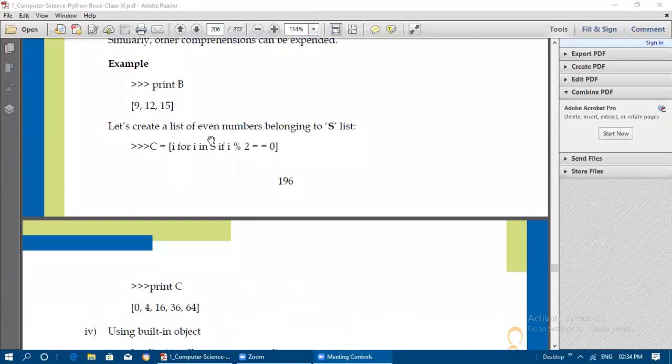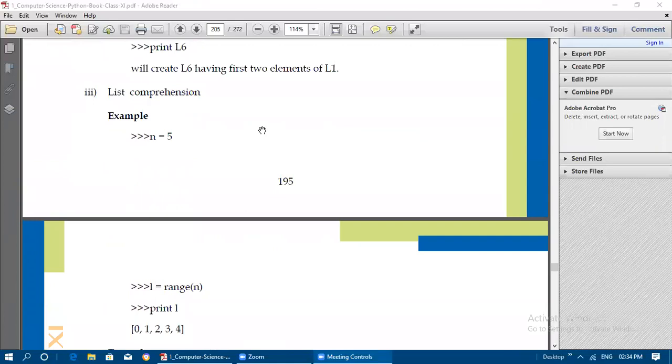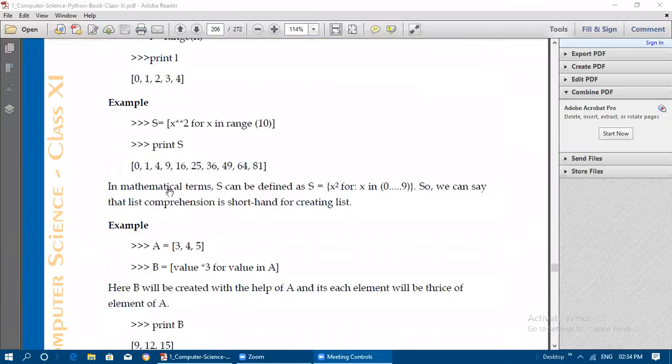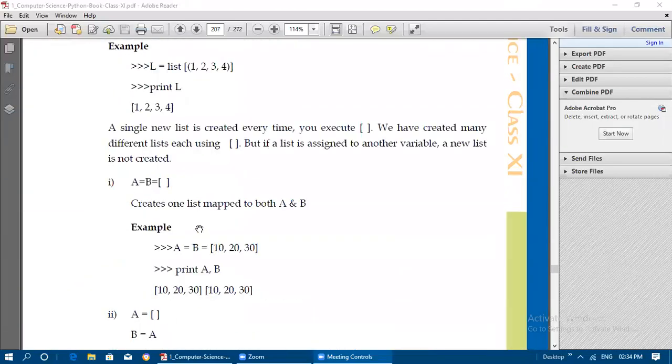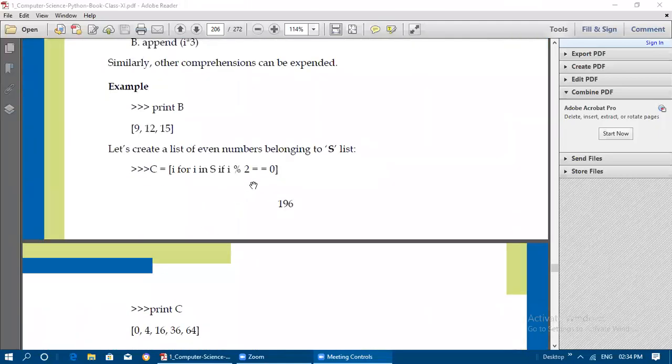So let's create a list of even numbers belonging to the S list. In S we have some values, and from this we need to get only the even numbers: 0, 4, 16, 36, 64. To find an even number, we need to divide the number by 2 and we should get remainder 0. So let's create a list of even numbers belonging to list S.